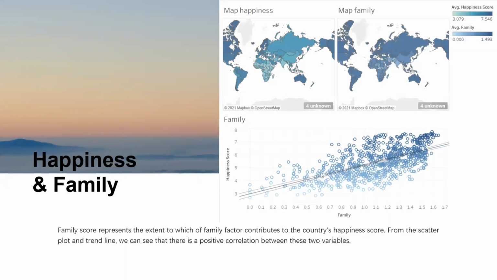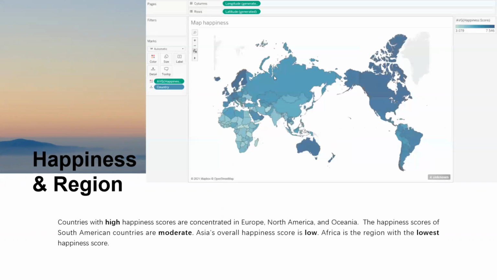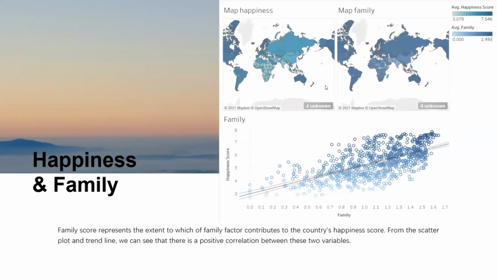In this picture, we can see the map on the left is similar to this one. It shows the happiness score around the world, and the map on the right-hand side is about the family score around the world.